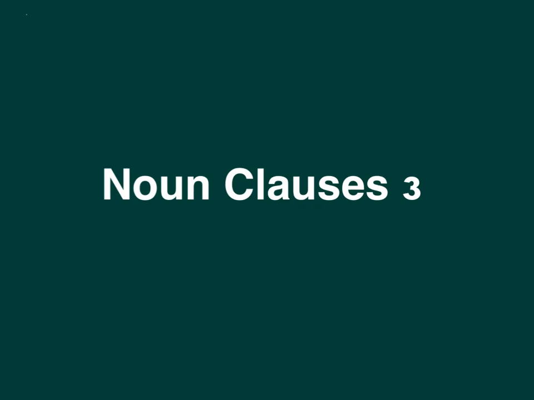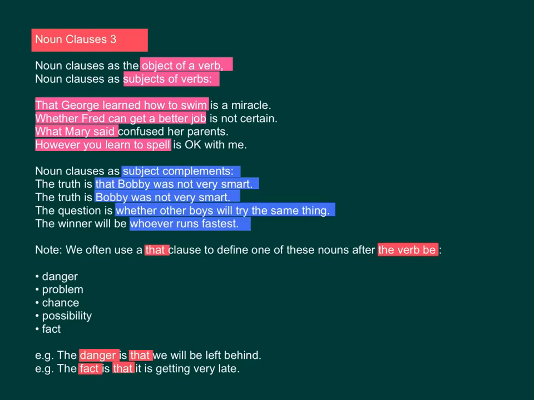Noun clauses Part 3. 上一堂我哋講過 noun clauses as the object of a verb。 今堂我哋講 noun clauses 嘅其他句式。